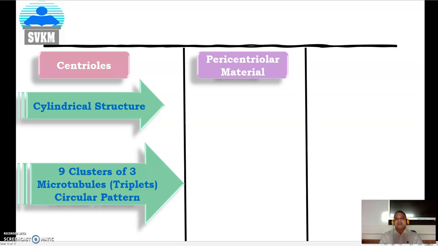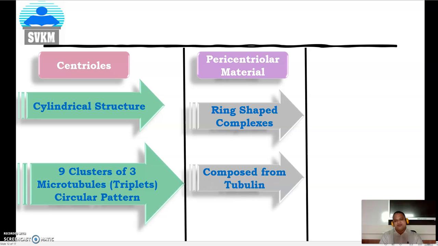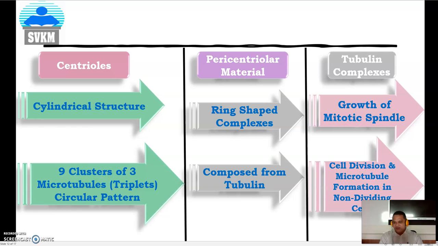Second, pericentriolar materials. They are ring-shaped complexes composed of the protein tubulin. Tubulin complexes play an important role in the growth and development of the mitotic spindle, particularly in cell division.